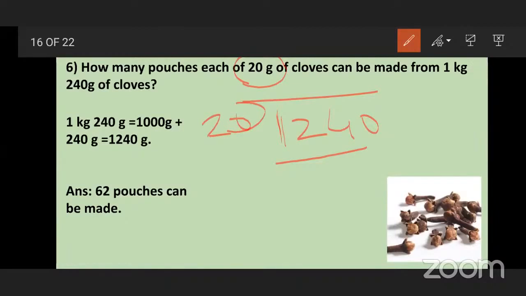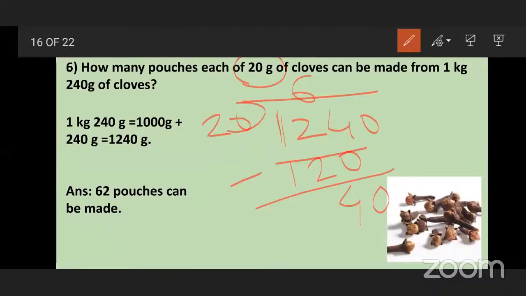That means 20 sixes are 120. So 124 minus 120, how many remaining? 4 is remaining. Very good. So 4 and this 0 will get down. So what is it now? 40.